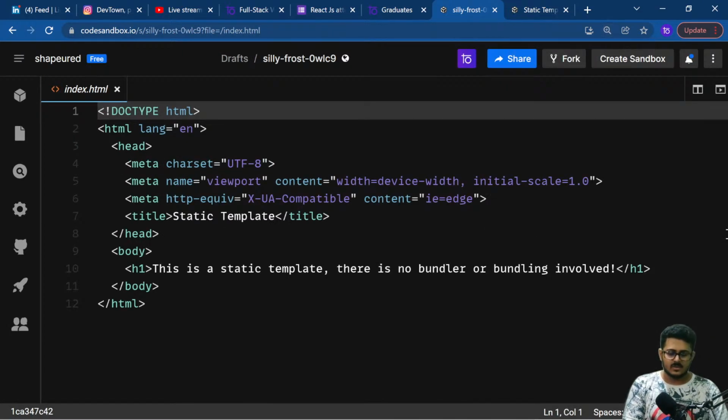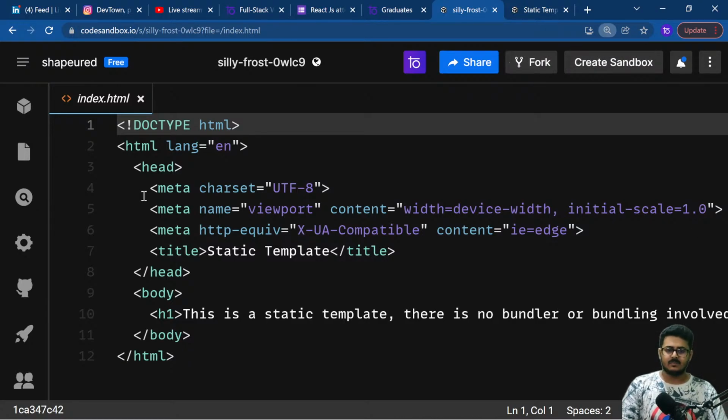Okay, so are you guys able to see my screen properly? Is there any problem with what you are able to see on my screen? Please do let me know. Are you guys able to see everything on my screen properly?